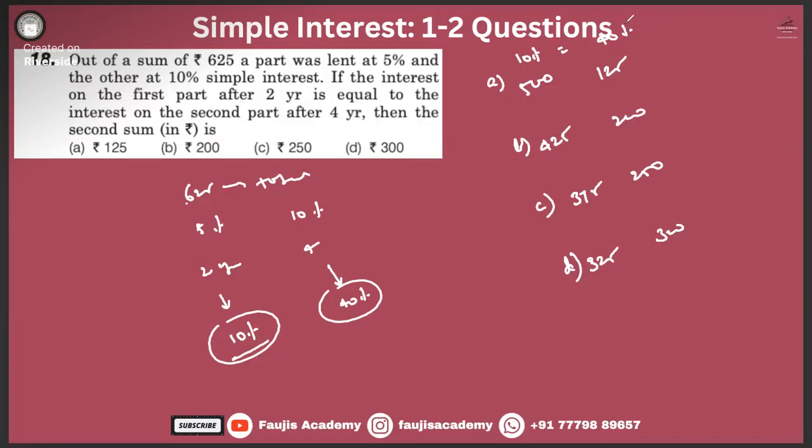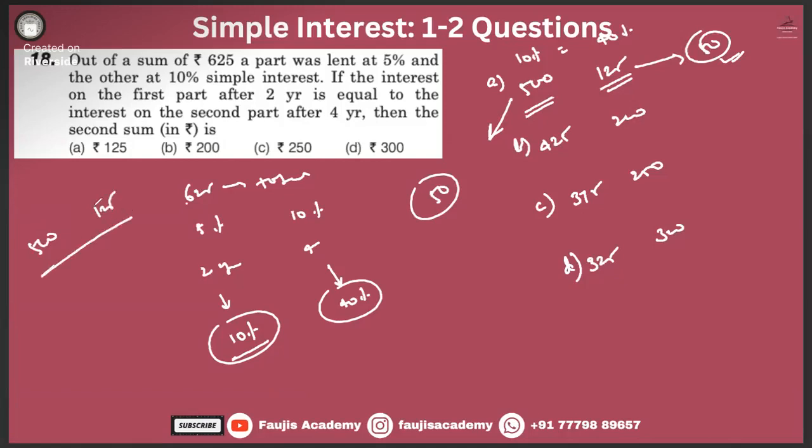It's this one, right? 10% of 500 is 50 and 40% of 125 again is 50. So obviously the money was invested in the ratio of 500 and 125, whichever the simplest form is, right? So option number A over here will be your correct answer.